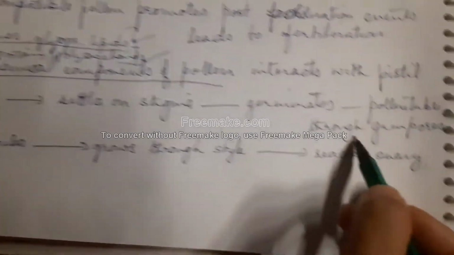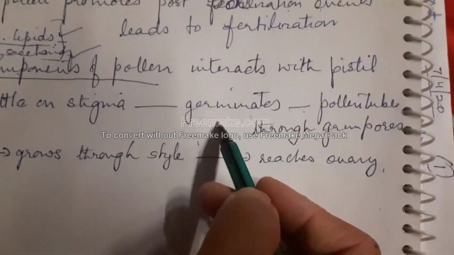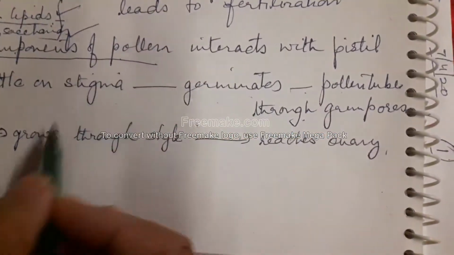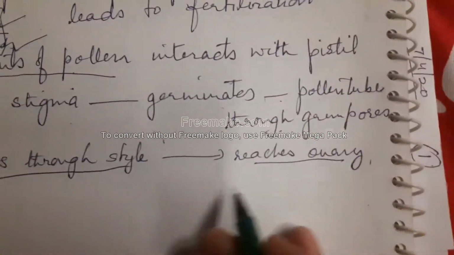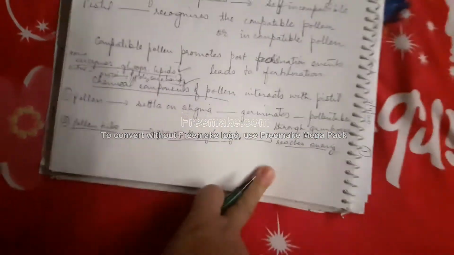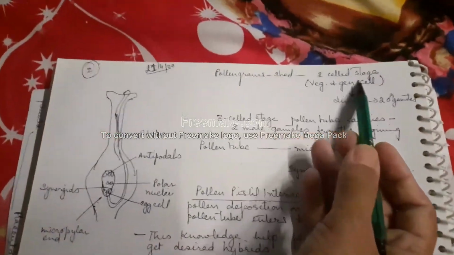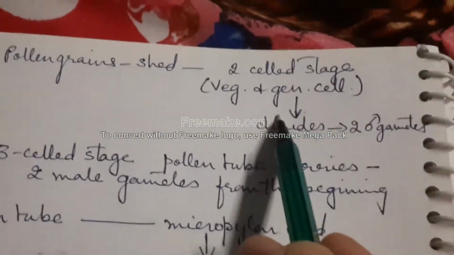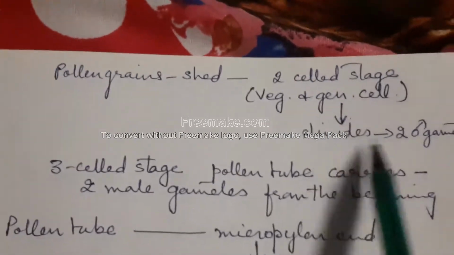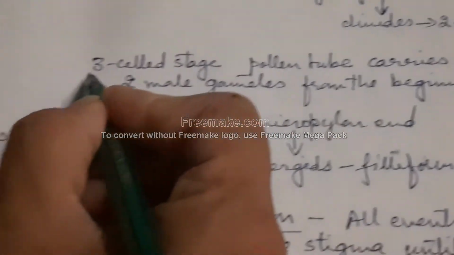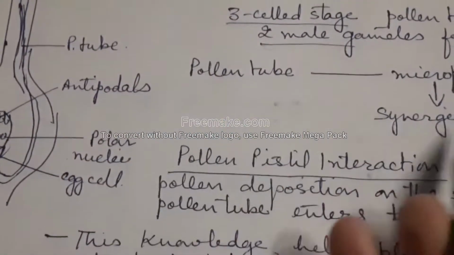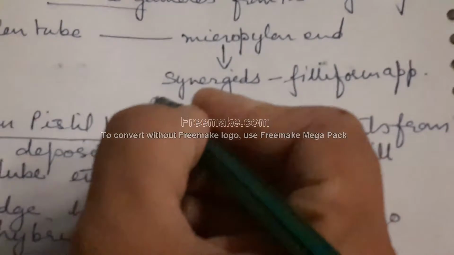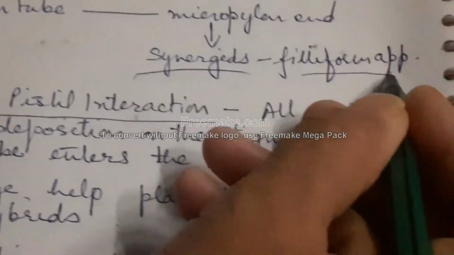So once the pollen settles on the stigma and the stigma recognizes it as compatible pollen, it starts germinating and gives rise to the pollen tube, which grows through the style and reaches the ovary. Now the further course of action we will study next week. They are shed at the two cell stage, where the vegetative and generative cells are present. The generative cell divides and forms two male gametes. Some pollen grains are shed at the three cell stage, where the pollen tube carries two male gametes right from the beginning. The pollen tube enters through the micropylar end, and synergids, we know, have a filiform apparatus to guide the pollen tube.